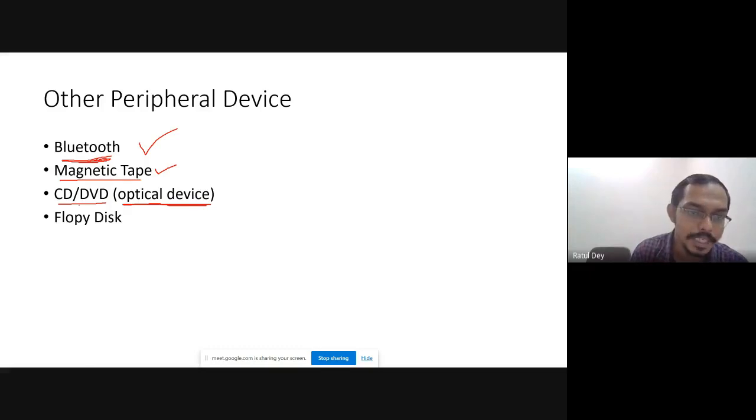So this is the optical device, and another device is called the floppy disk, which is the same as secondary memory. The size of this floppy disk is very small, about 4 to 5 MB. So we are slowly making all these devices obsolete. Is it clear? We just discussed the different types of other peripheral devices.